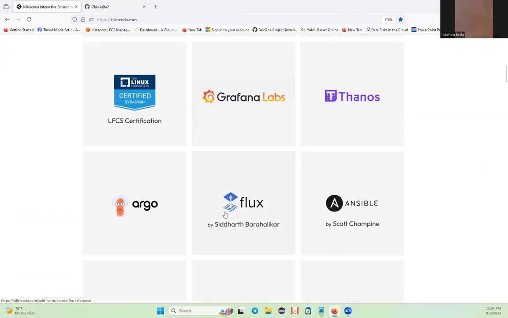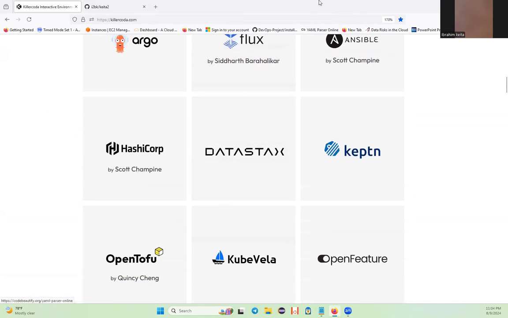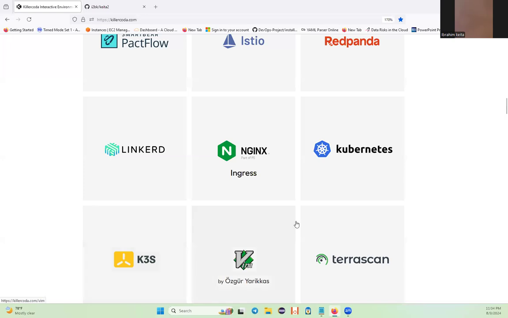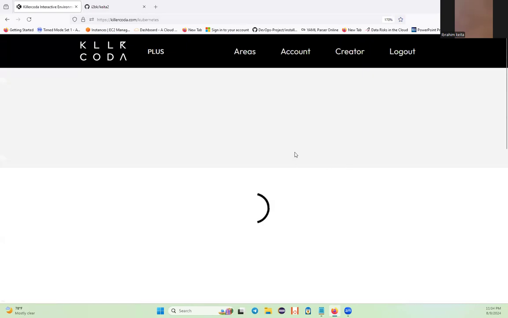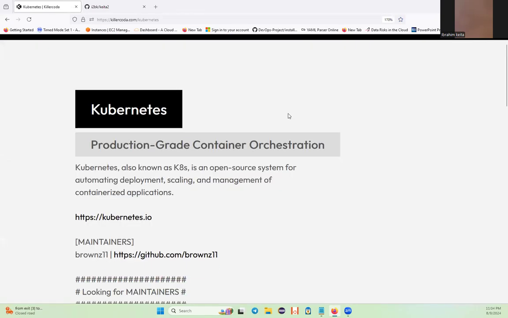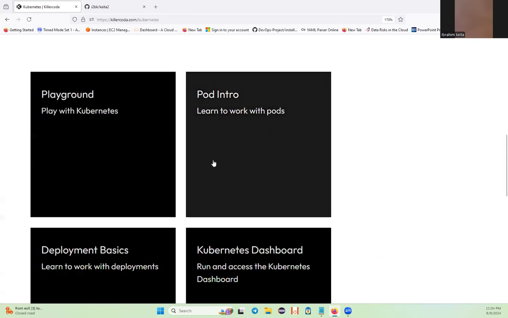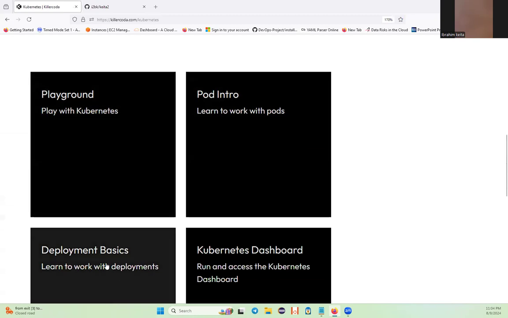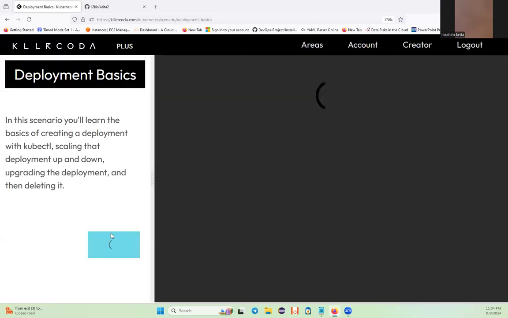So let's assume what else we want to learn. Ansible playbook, that's very good. Nginx, Kubernetes, for example. This is very good stuff here. Let's say the next lab will be Kubernetes. So let's play with Kubernetes. Basically, how we can deploy in Kubernetes. So let's see, for example, here. In this scenario, you will learn the basics of creating a deployment with kubectl, scaling that deployment up and down, upgrading the deployment and then deleting it.